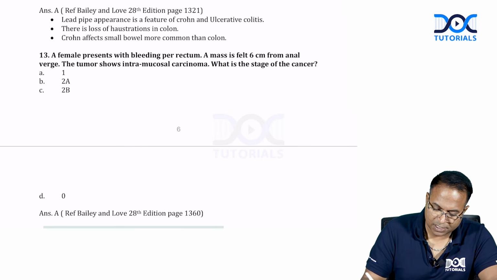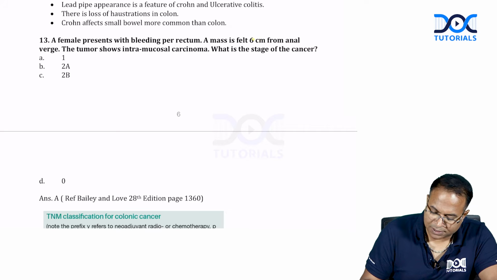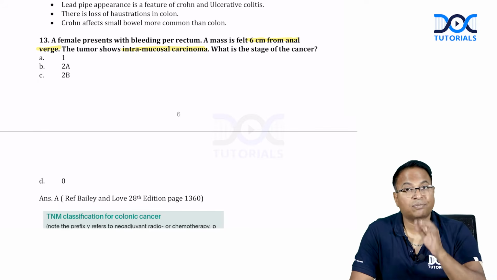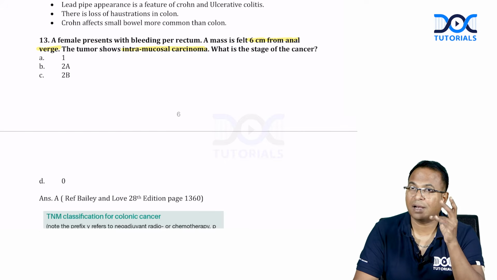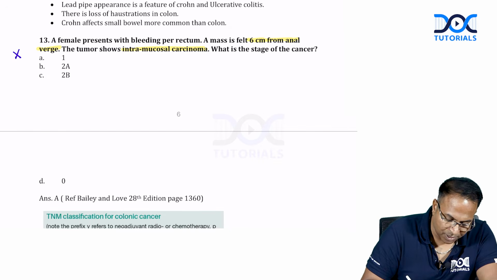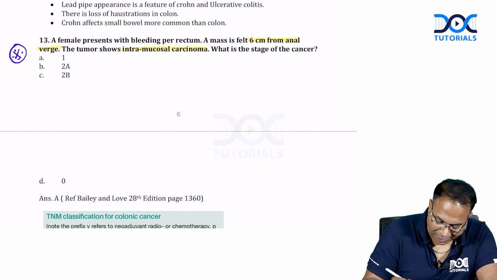A female presents with bleeding per rectum. A mass is seen 6 cm from the anal verge. The tumor shows intramucosal cancer. Usually, only the staging of stomach cancer, breast cancer and oral cancer is asked. This time they have asked staging of colon cancer also. Please remember, this is the first time the question comes from colon cancer staging.